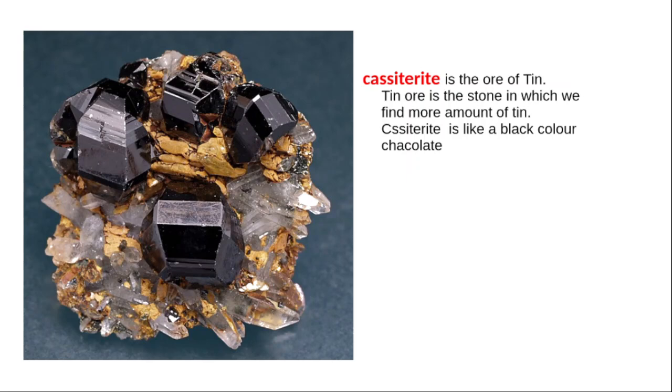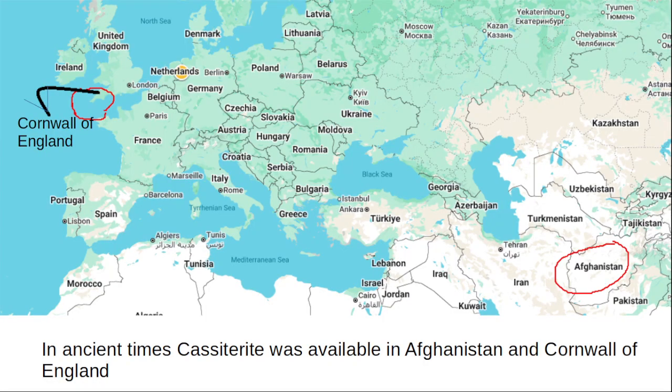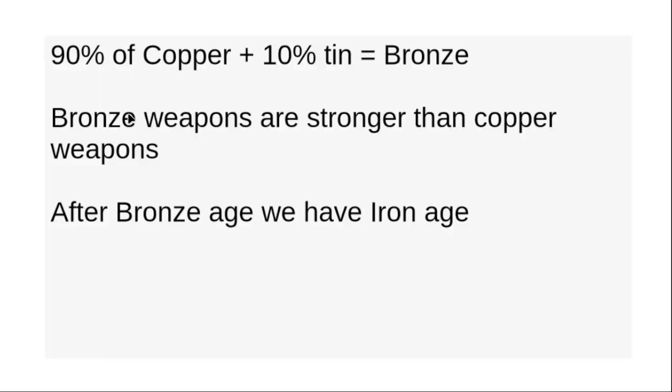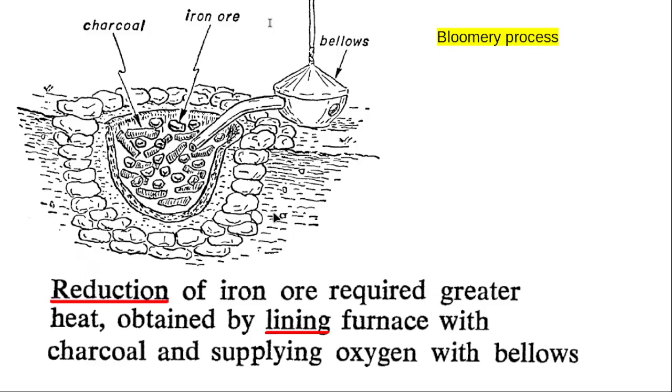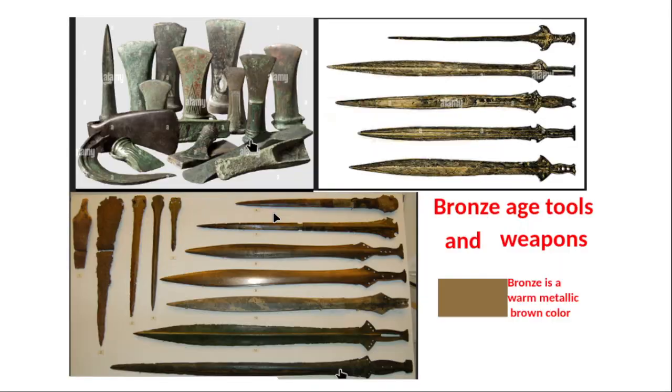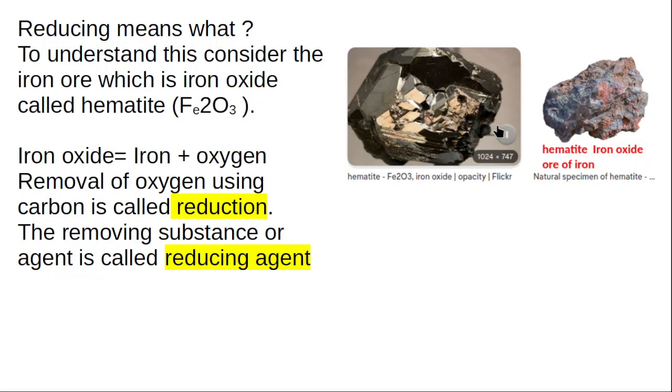In ancient times, cassiterite was available in two locations: Afghanistan and Cornwall of England. You have to add copper and tin in proportions like 90% copper plus 10% tin equals bronze. Bronze weapons are stronger than copper weapons. After the Bronze Age, we have the Iron Age.